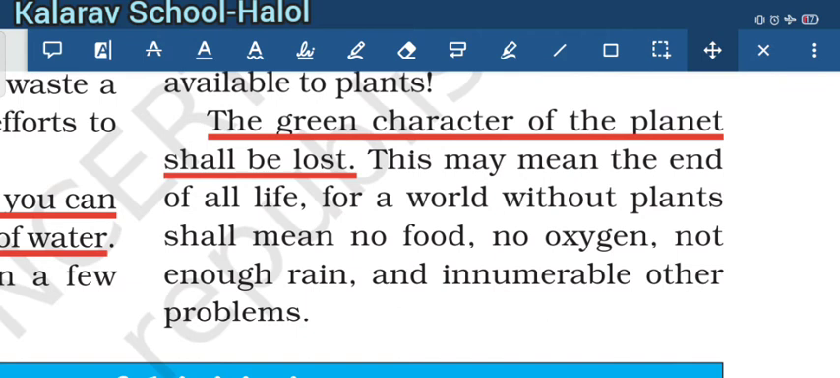So in this way we have to save water so that life on the earth doesn't become so hard for each one of us.